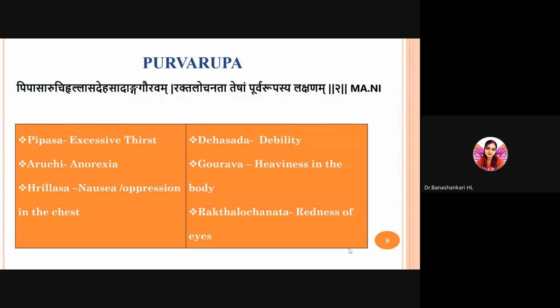Purva Rupa, premonitory symptoms. Pipasa Aruchirullasa, Deha Angasada Gauravam, Rakta Lochanata Teshaam Purvarupasya Lakshanam. This sloka is taken from Madhava Nidana, 15th chapter. Purva Rupas are Pipasa, excessive thirst, Aruchi, anorexia, tastelessness, Ullasa, nausea, oppression in the chest, Deha Sada, debility, Gaurava, heaviness in the body, and Rakta Lochanata, redness of eyes.